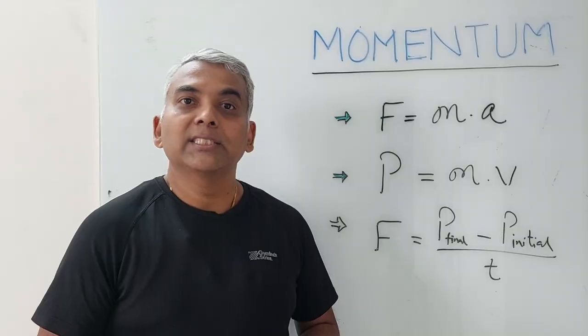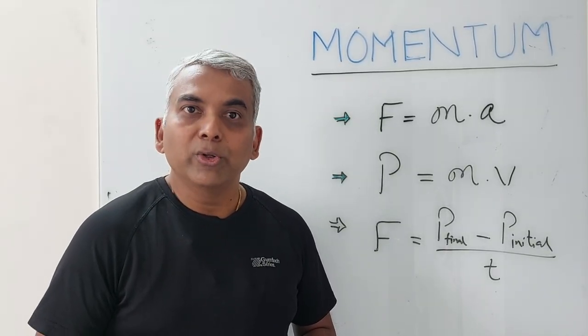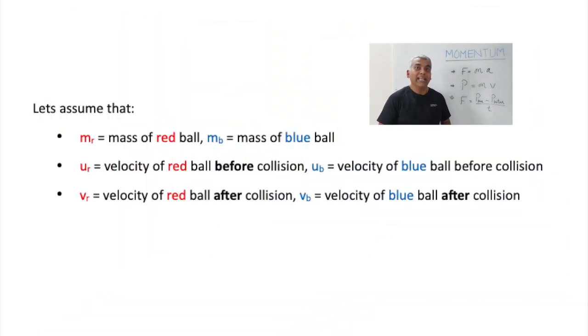Let's try to understand this behavior from the principle of law of conservation of momentum. We will introduce 6 terms. Let mr and mb be the mass of the red and blue ball. Let ur and ub be the initial velocity of the red and blue ball. Let vr and vb be the final velocity of the red and blue ball.